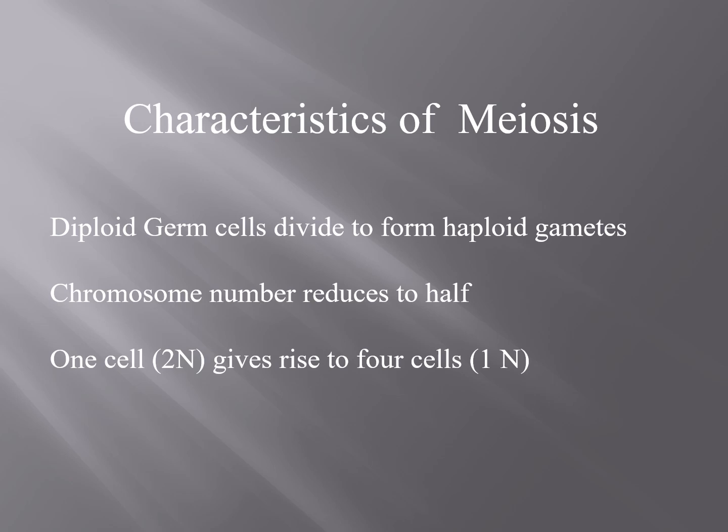That is the reason meiosis is called the reduction division. From one mother cell, 4 gamete cells are produced through meiosis.